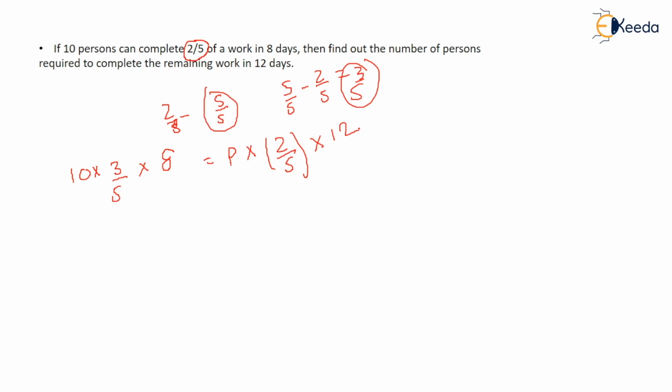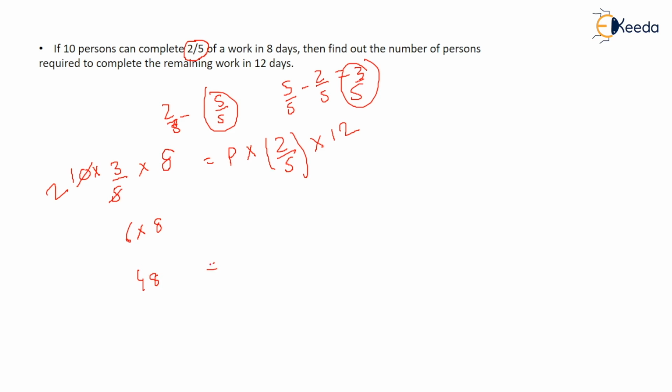So from this you can find out: 2 into 3 is 6, and 6 into 8 comes out to be 48.